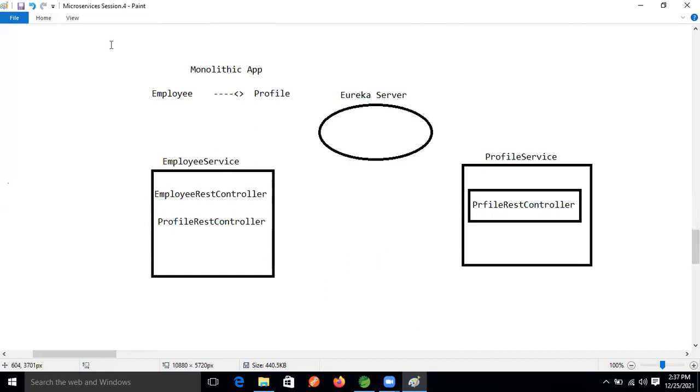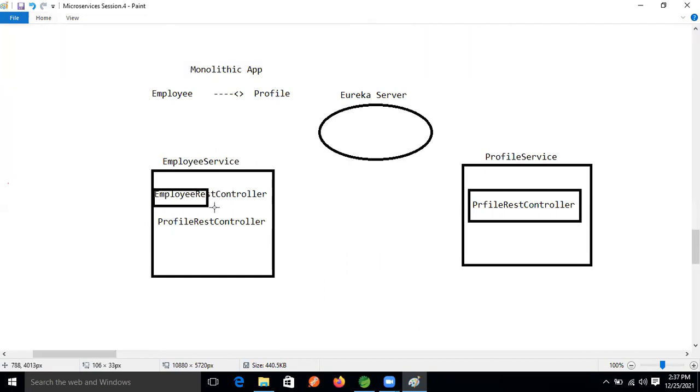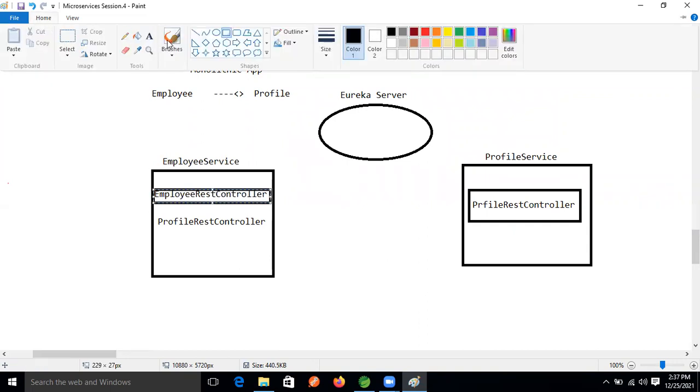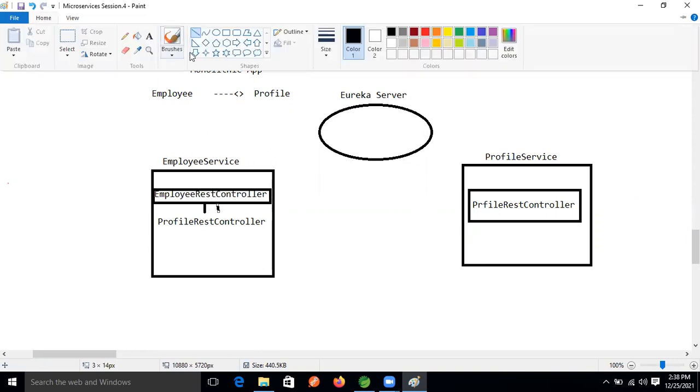Okay, good. This is one controller, right? This controller will make the request to the Eureka server. This is the profile REST controller.